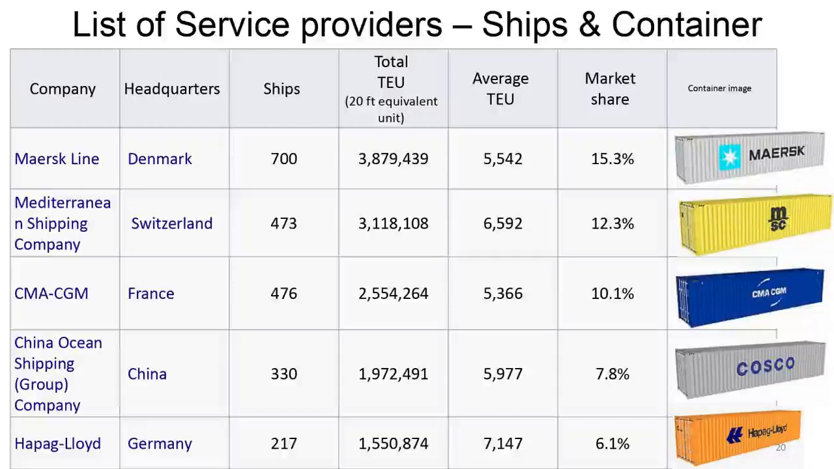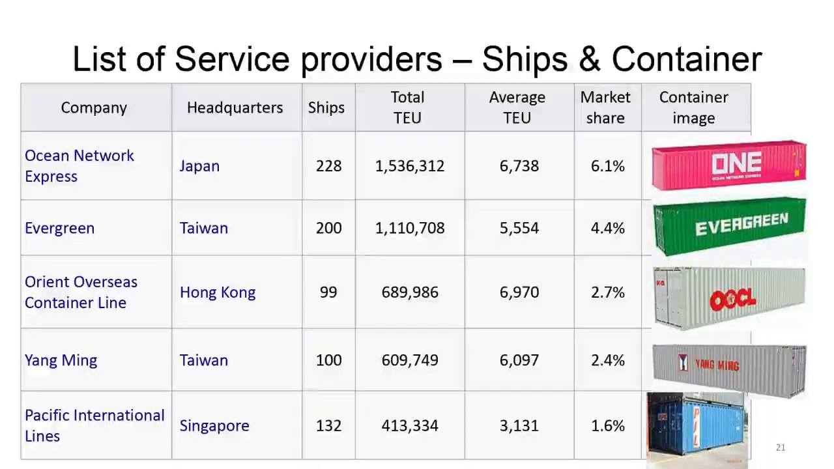And in this, you can see this TEU. TEU is twenty-foot equivalent unit. So TEU means a 20-foot container. What is the volume of that? It's like 8 feet by 8 feet into 20 feet, converted into cubic. So let's say one 20-footer has X volume. Then in terms of that X, the total capacity is given in this table, the total TEU and the average TEU. So these are the top 10 list of service providers, ships and containers.